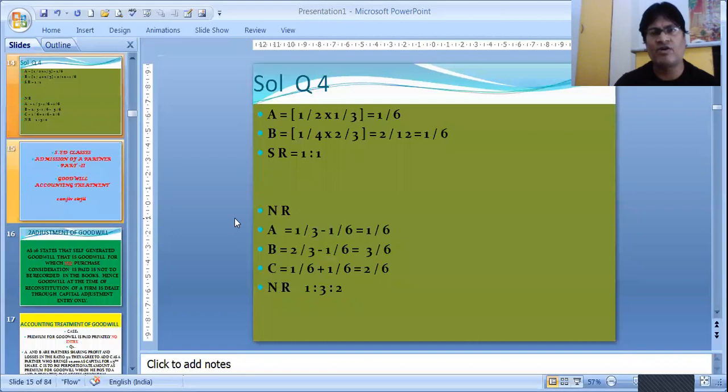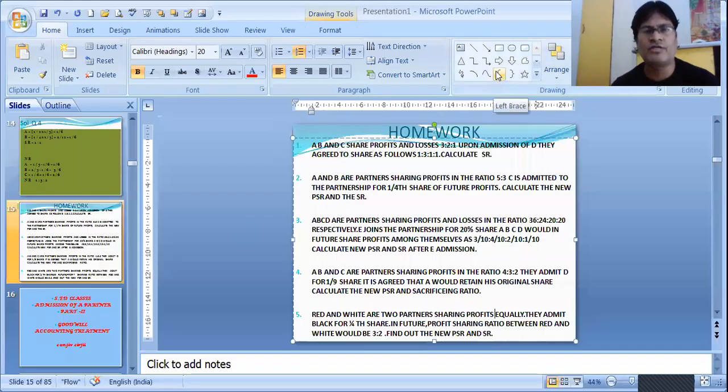Now you will be getting one homework which you need to do in this part, and you will be sending it to me. Only the ratio sums I will be giving you: only this profit, new ratio, sacrificing ratio, and all those things. So see the homework, and we will be seeing the homework now. So this is your homework, student. This sum you will be doing. If you do understand, please send me the homework. I will be able to check it. Thank you, students.